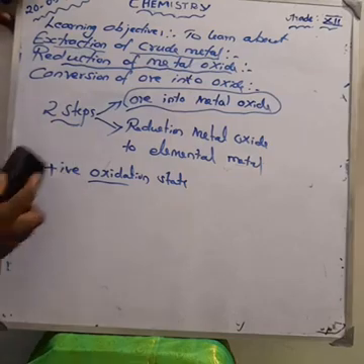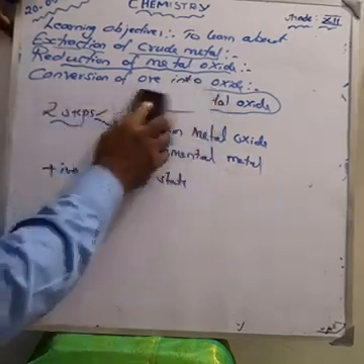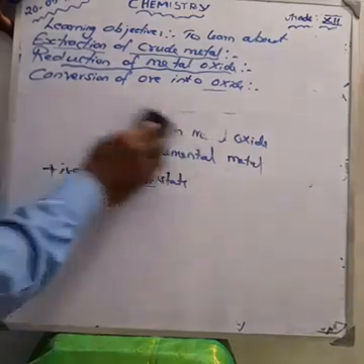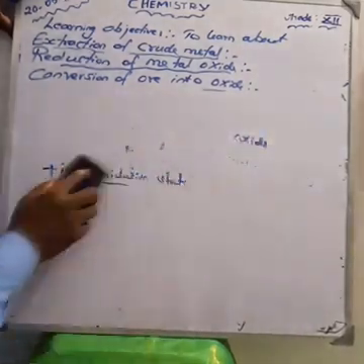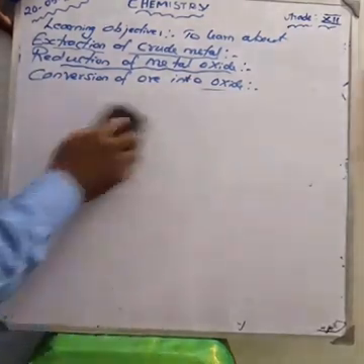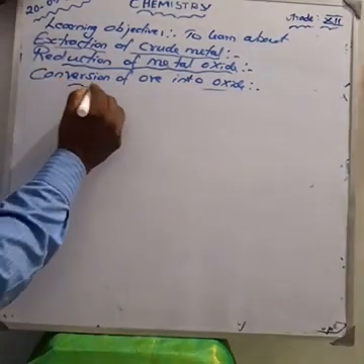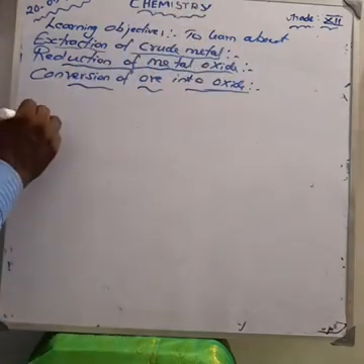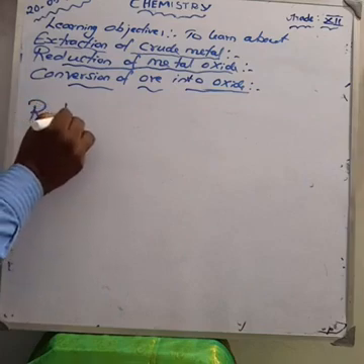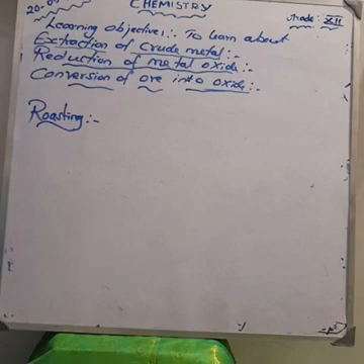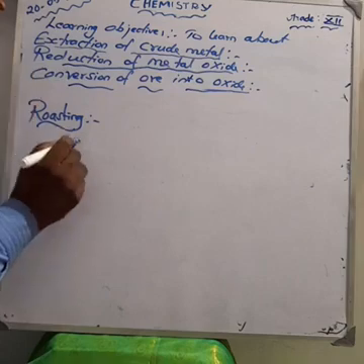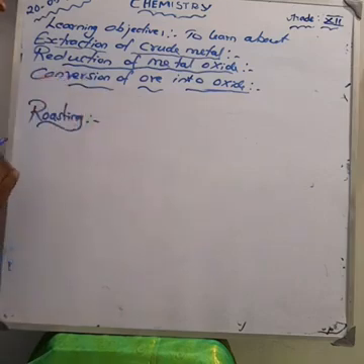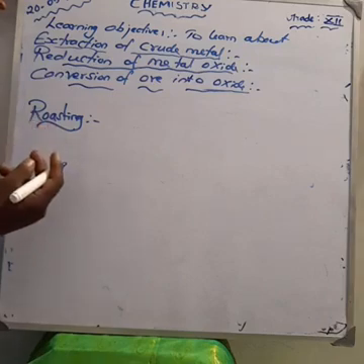We can discuss how the ore is converted into metal oxide. Here is the first topic: conversion of ores into oxide. First one is roasting, second one is calcination. What is roasting? Here the concentrated ore is oxidized by heating it with an excess of oxygen.